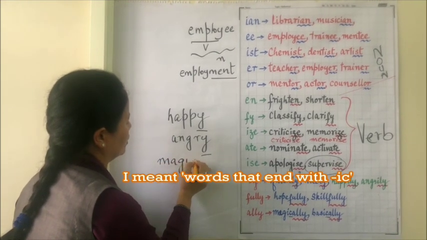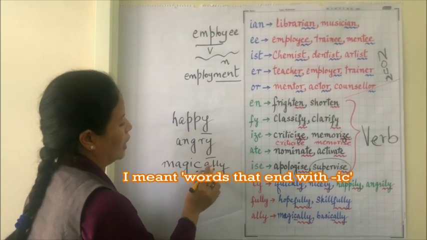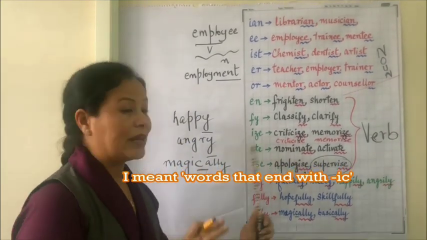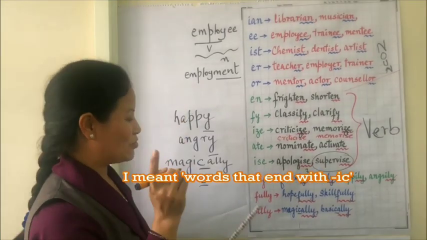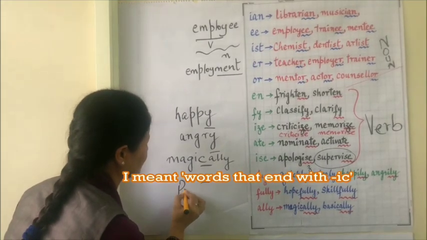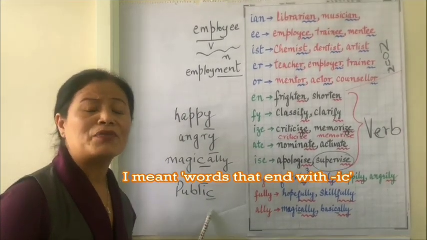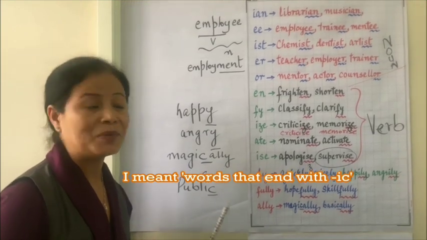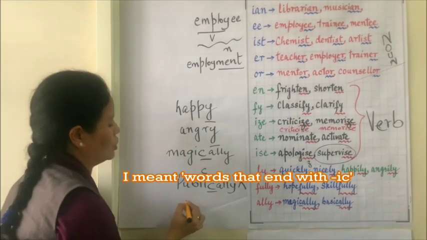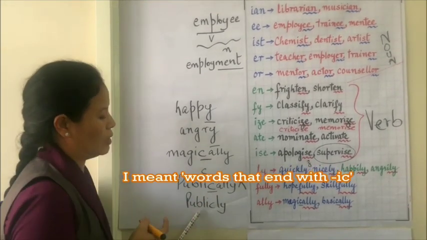Magic ends with C, so we have to add the suffix A-L-L-Y to convert this into its adverb, the manner. But there's another word, public. There are some exceptions. Public ends in C, but we cannot write publically. If you write publically, this is wrong. It should be written publicly. So this is one exception.